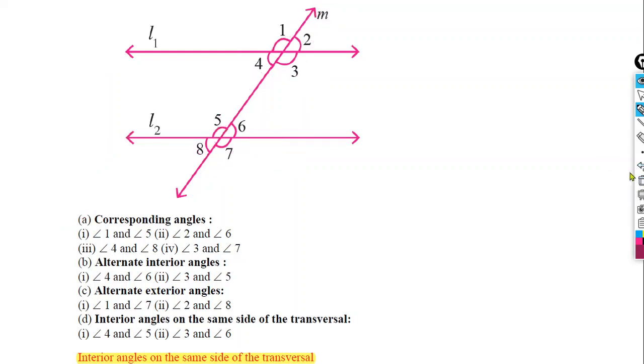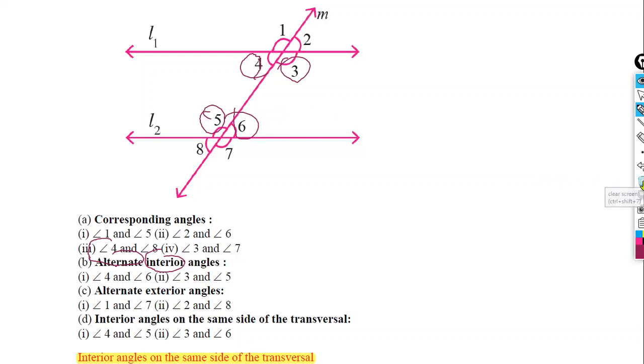Okay, after corresponding angles, we will move to alternate interior angles. Well, who are alternate interior angles? Let's see in the figure. Alternate interior, that means the angles must be interior. That means 4, 3, 5, 6. Only 4 angles are there. Alternate means on alternate sides.